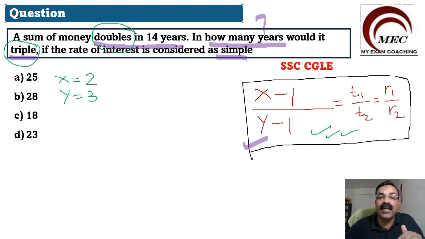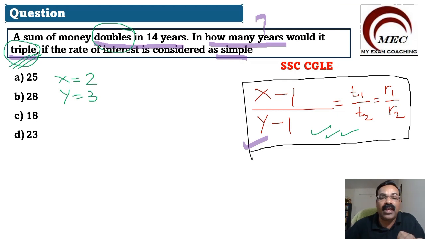If it says that it becomes 5 times, then you take y is equal to 5. If in the question it is given that it becomes 10 times, then you take y is equal to 10. Here in this particular question it is given it triples. When I say triple, then y we will take 3. And the money doubles in 14 years. So for double we will take 2. So I hope this is very clear to you.